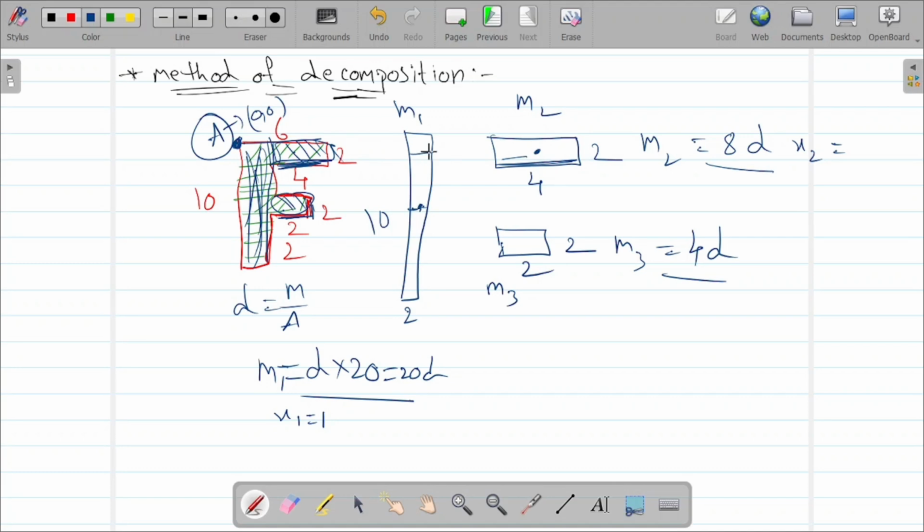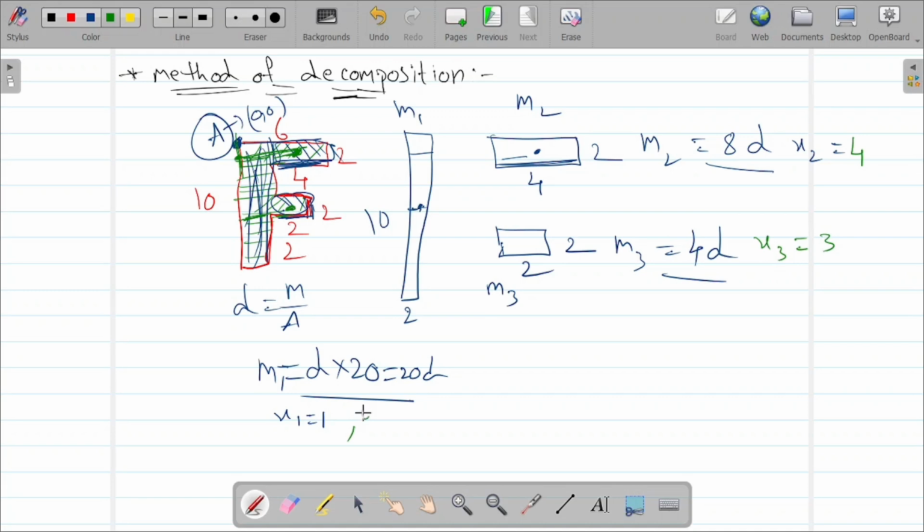Here it is 2, so 2 plus 2, that means from this point the distance is 4. X2 is 4. Then what about x3? Here this is 1, this is 2, then it is 3.